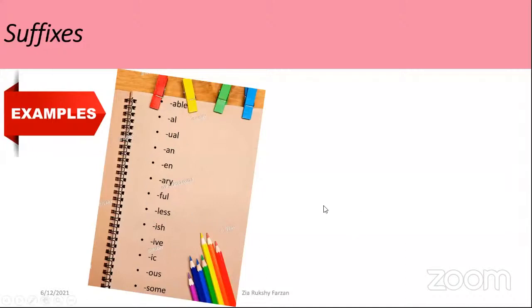Here we can have some examples, right? We can make beautiful by adding FUL at the end of the word beauty. Here IVE, we can make creative. Like that, what else can we make?